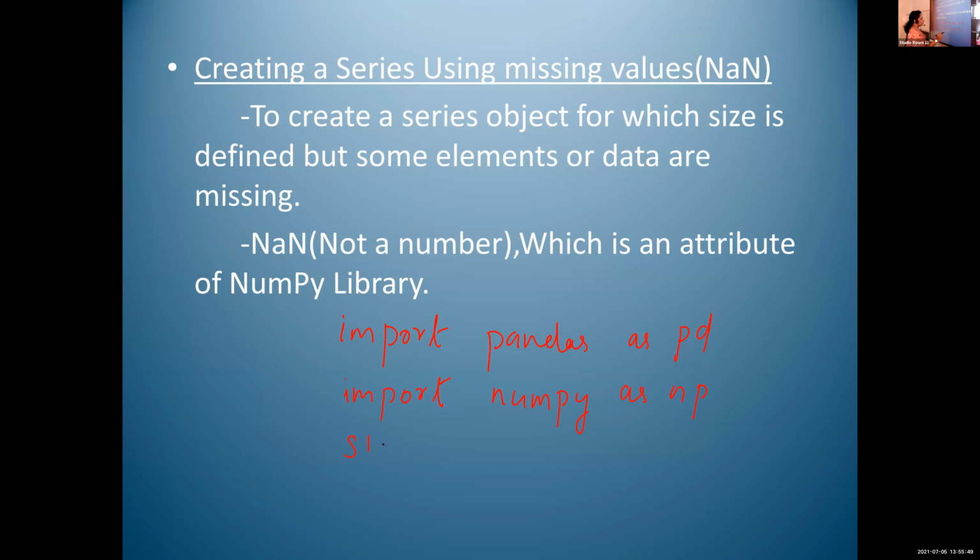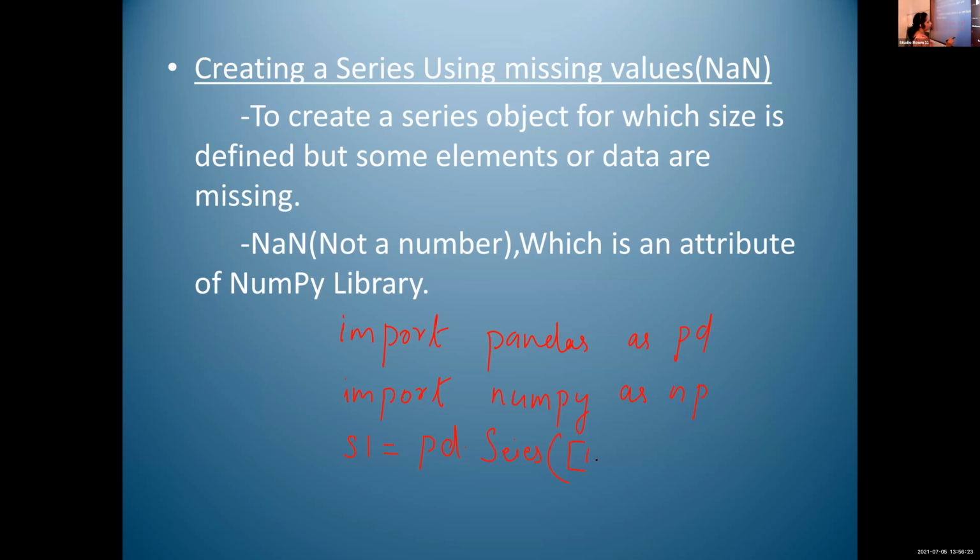It is s1 is equal to pd.Series. Within square brackets, write the values.